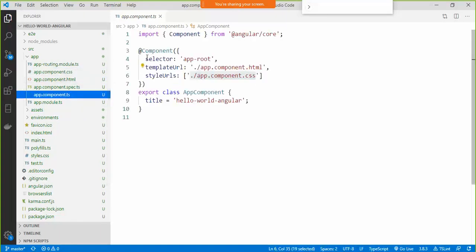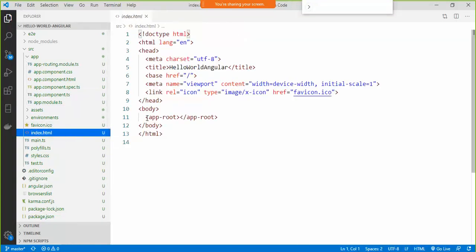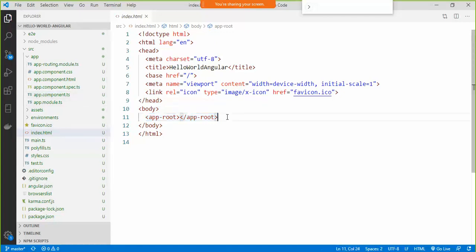Other than that, there is also something called selector. In order to add this component to my HTML pages, I'm going to use this selector called app-root. Using this, you can add it. If I go over here to my index.html, you can see we have added that component app-root using this selector. So whenever I need to add a component, I can specify its selector in my HTML page. If I have one more component and I want to display its content here, I can simply add that component selector.